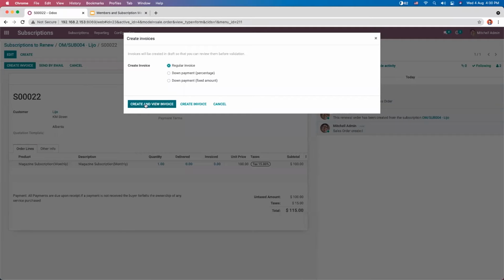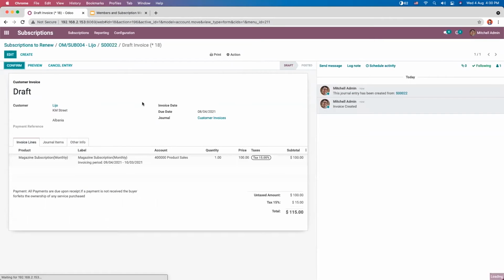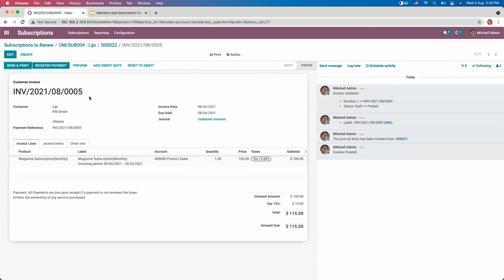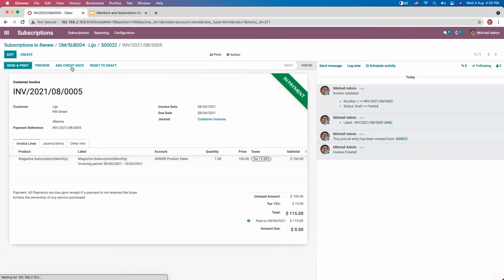Create invoice. So here you can see invoicing period, that is from next month. You can see it is the next invoicing period, that is the subscription is renewed. Now you can register the payment.